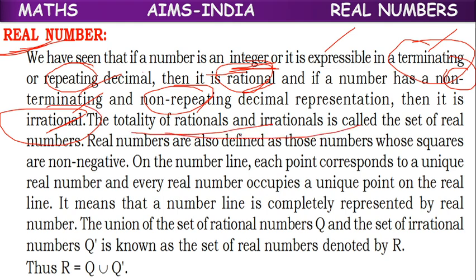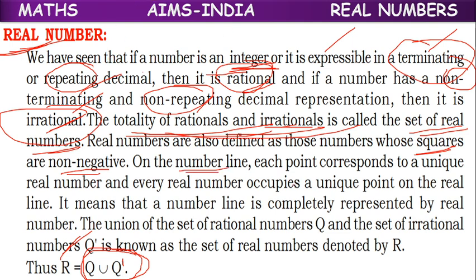The totality of rational and irrationals is called the set of real numbers. Means the combination of rational numbers Q and irrational numbers Q dash, that union is called real numbers. Real numbers are also defined as those numbers whose squares are non-negative. If we square any rational or irrational number, we will get a positive number. So they are called real numbers.